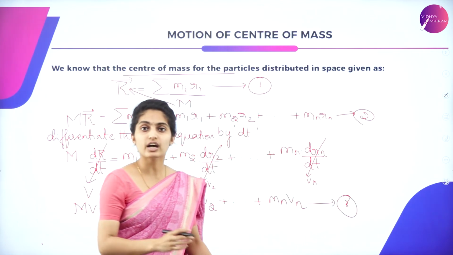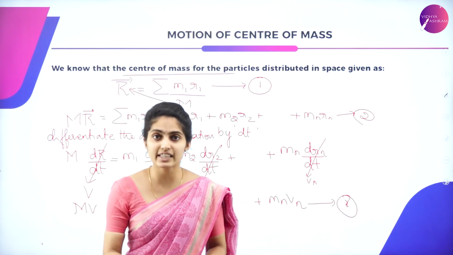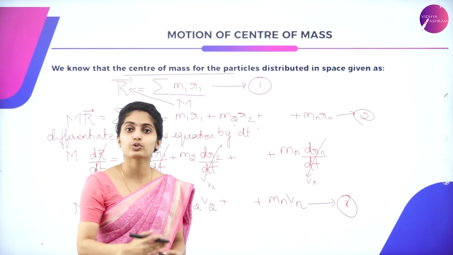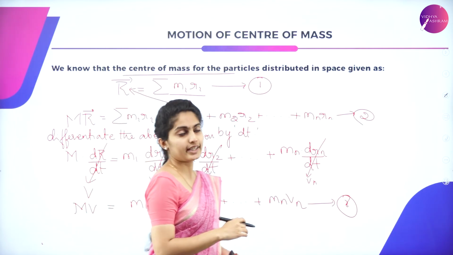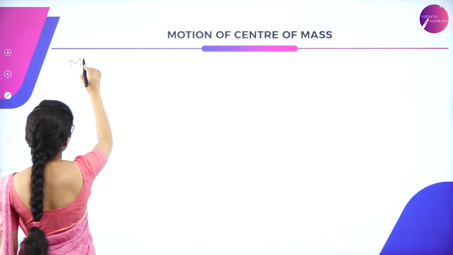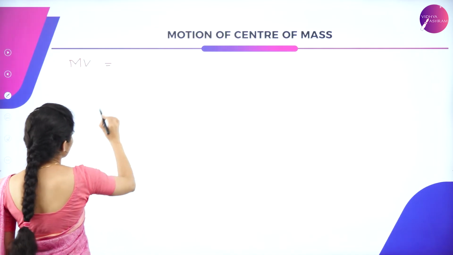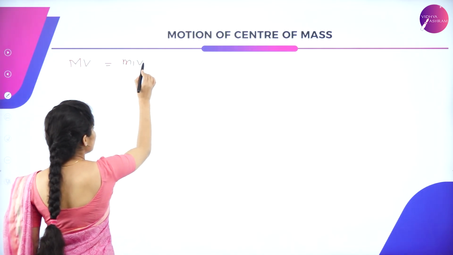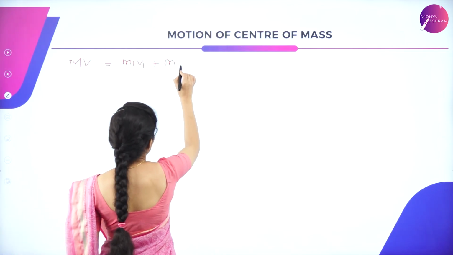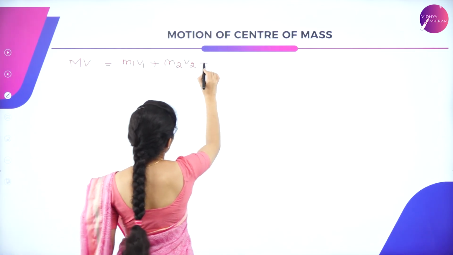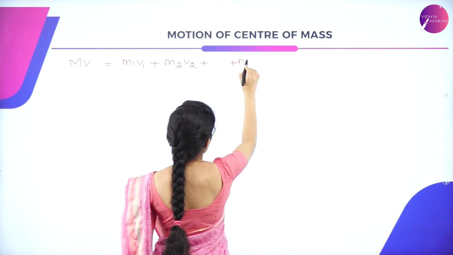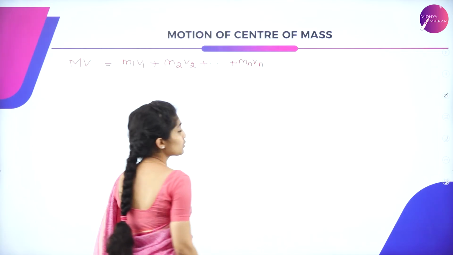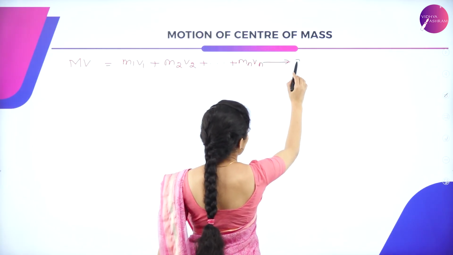So we have our equation 3. Having this equation, we again have to differentiate with respect to time. mV is equal to m1 v1 plus m2 v2 plus up till mn vn. This was equation 3, which I have rewritten.